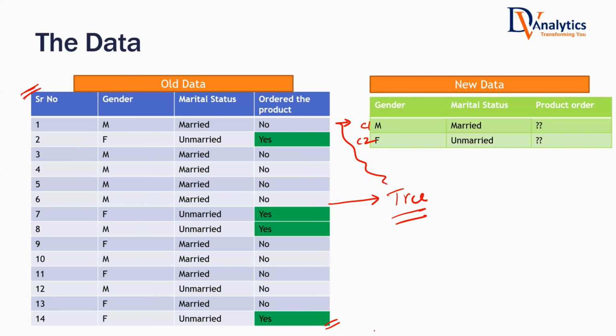Right now, this data is simply one data set. Just rearrange this data in the form of a tree. Then your predictions, you can make it very easily. That's what decision tree tells you. Don't look at the whole data as one group. Now, how do I rearrange this data?